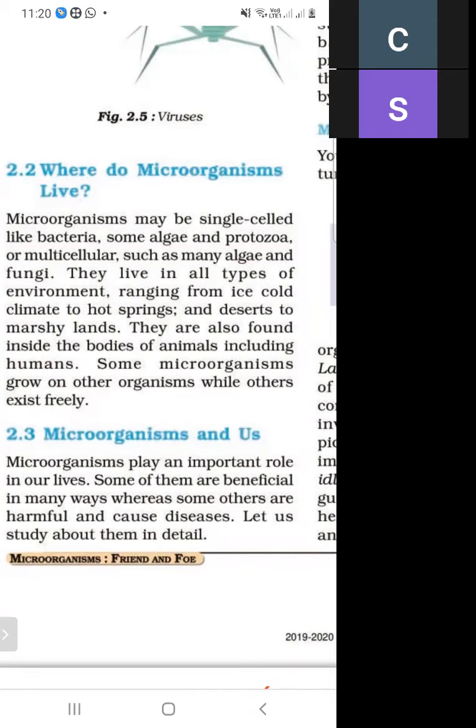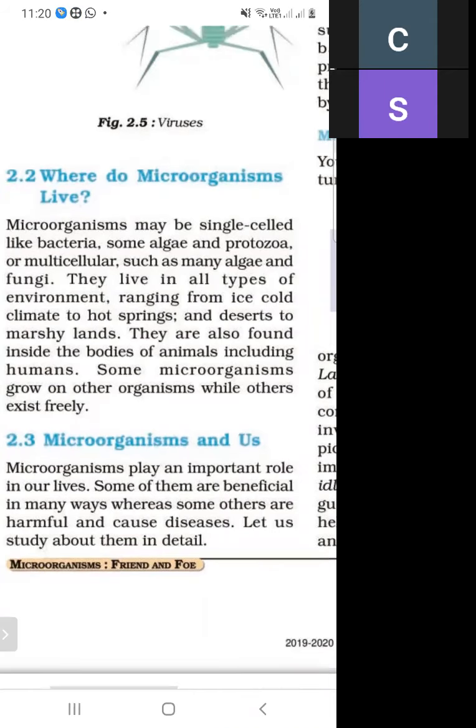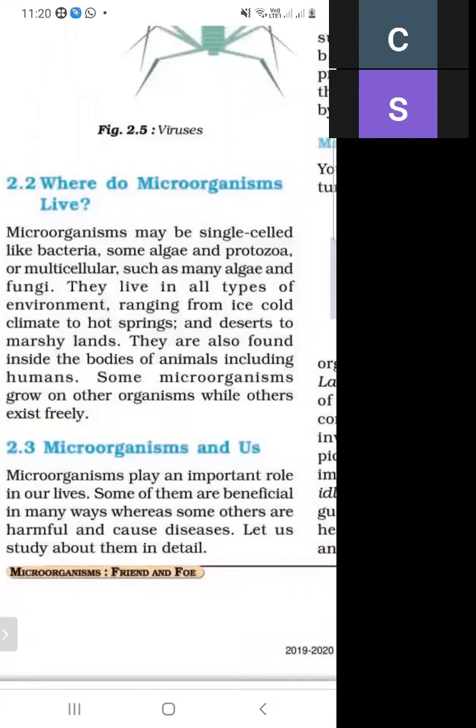So where do microorganisms live? They can be single-celled, and they can be multicellular. A single-celled organism is like bacteria, some algae, and protozoa. And what are multicellular organisms? They contain many cells, like some algae and fungi.